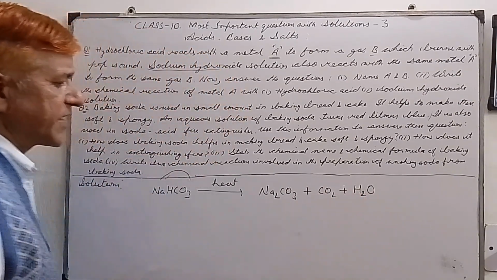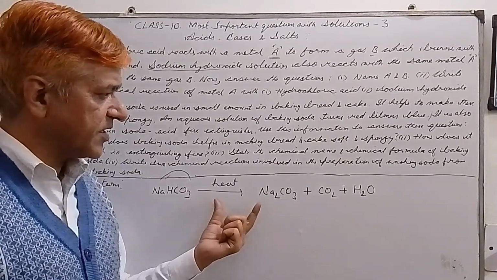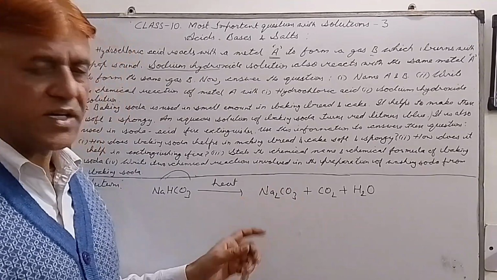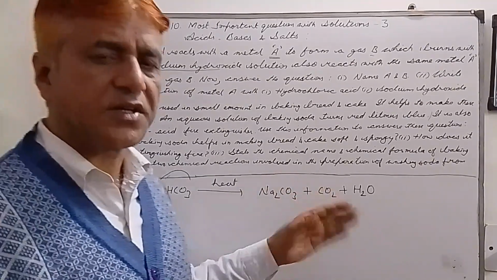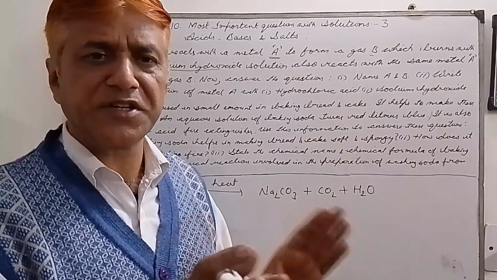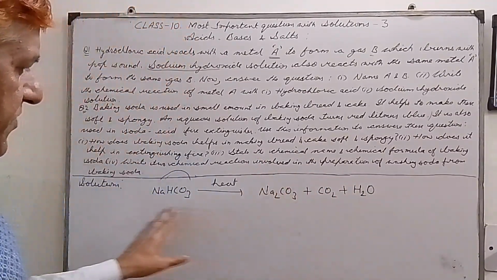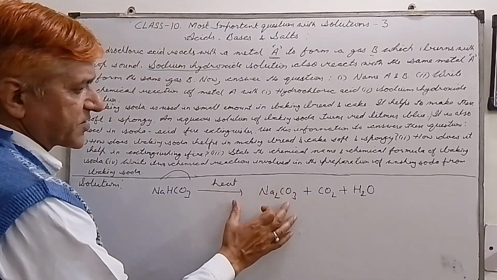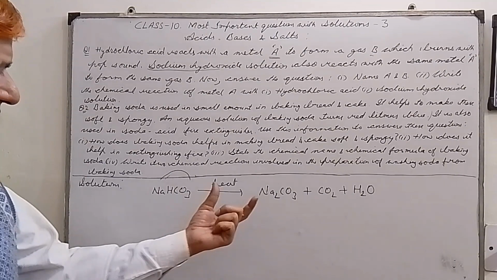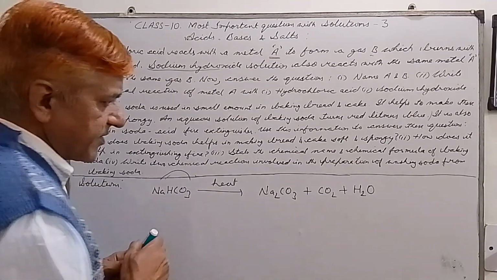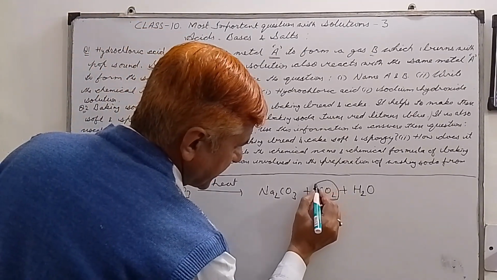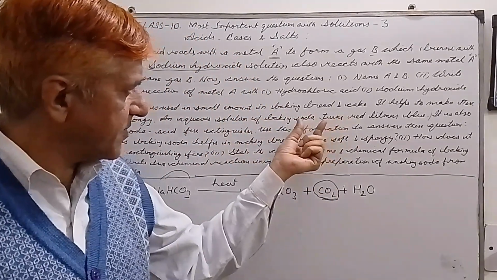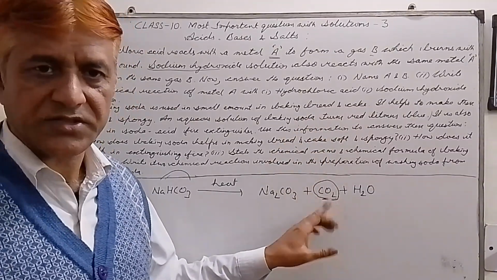My dear students, this is a very important reaction, so please remember it. And how to remember a reaction, I have already told you: write the same reaction 10 times, 20 times, 30 times, and it gets printed in your brain. This is how we learn chemical reactions. This is a very important and very basic reaction. Now this carbon dioxide is responsible for making the cake or bread soft and spongy.